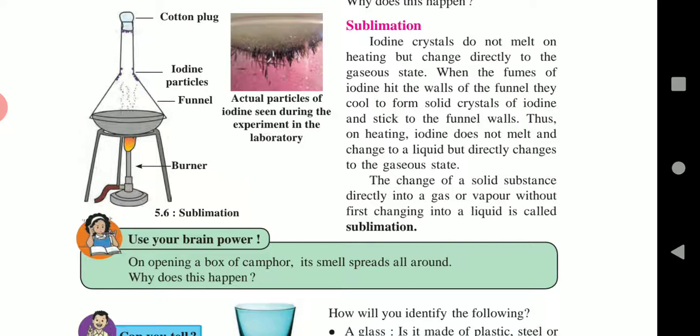Thus, on heating, iodine does not melt and change to a liquid, but it directly changes into gaseous state. This is the best example of the sublimation process.